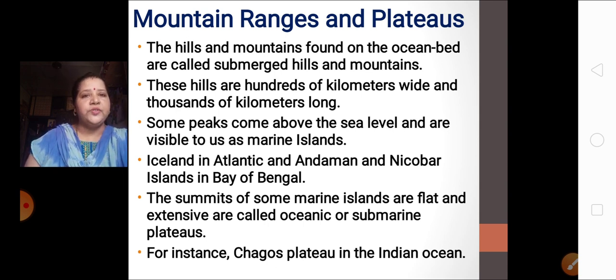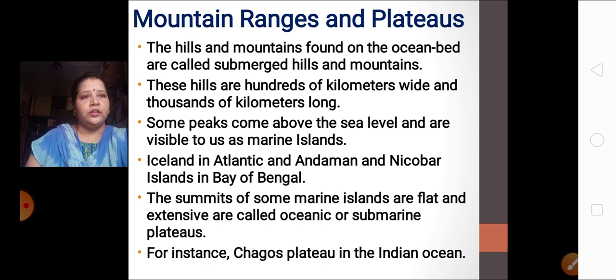Now these hills are hundreds of kilometers wide and thousands of kilometers long. Not small hills, they are also big like whatever we have on the earth's surface. So we have such big hills and mountains even under the ocean, that is, on the ocean bed.